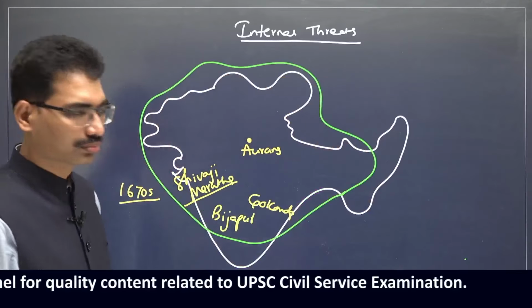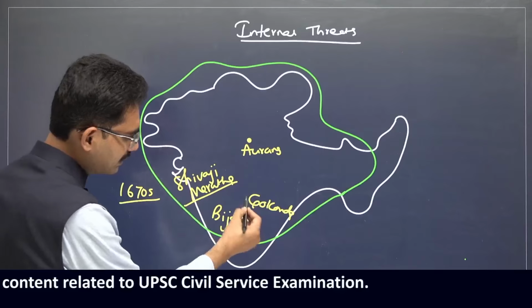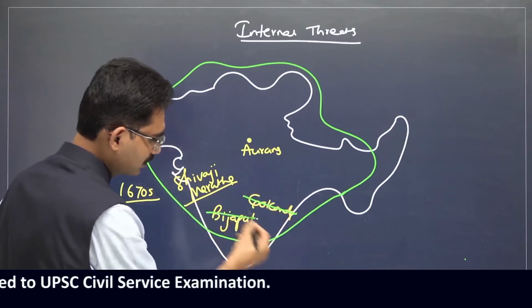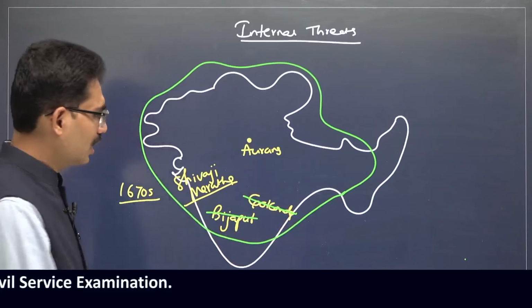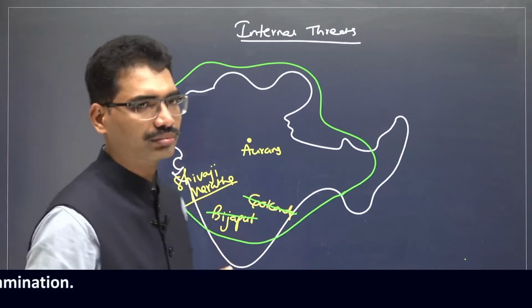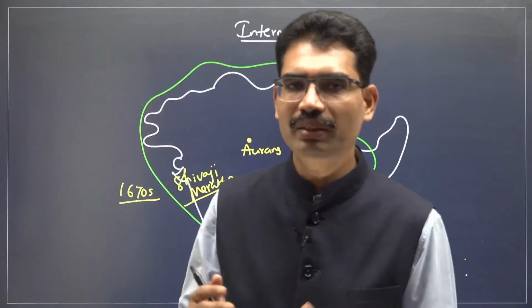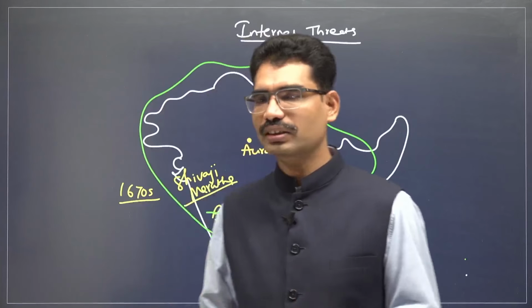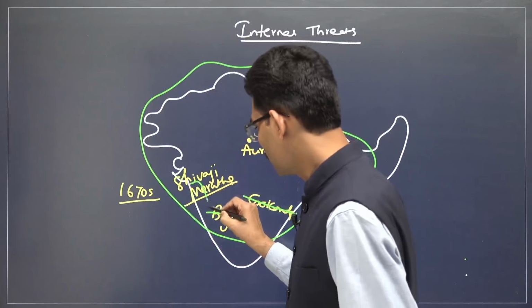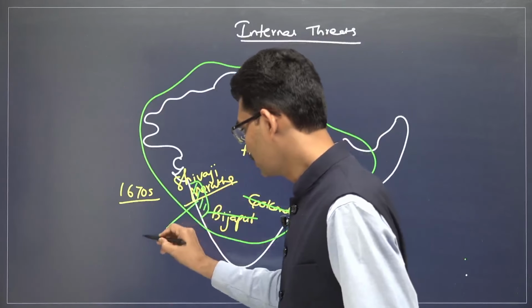Aurangzeb ruled. In the 1680s, he removed it, and he had a small agreement initially, but that also failed. Shivaji was controlling this as independent.